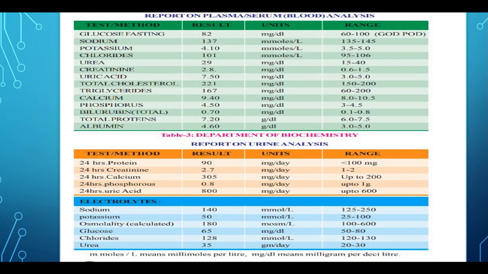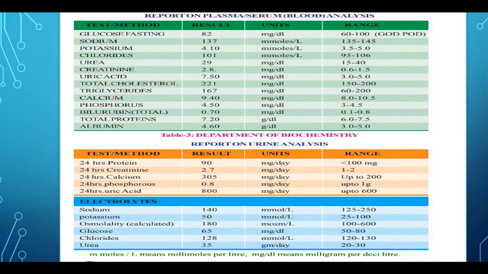You can find sodium, potassium, chlorides, urea, creatinine, uric acid, cholesterol, triglycerides, calcium, phosphorus. These all are some of the molecules present in it. If you take urine, you have some calcium in it, some phosphorus, uric acid, sodium, potassium, chlorides. You have some ions in them.